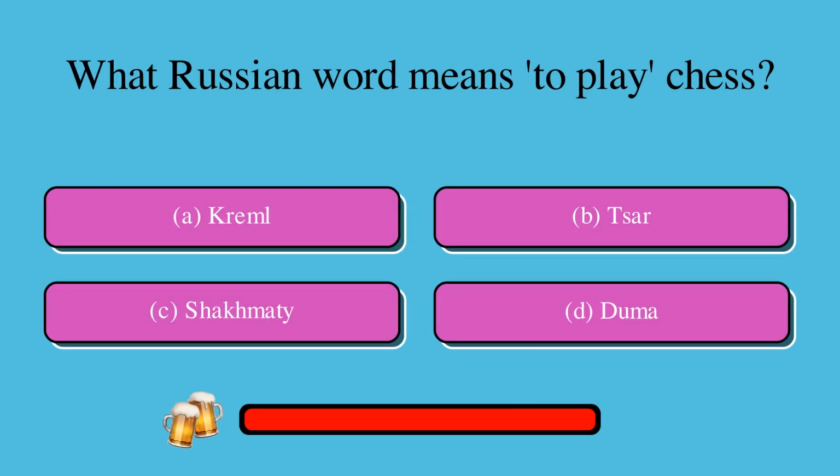What Russian word means to play chess? Is it A. Kreml, B. Tsar, C. Shakhmati, or D. Duma? The correct answer is C. Shakhmati.